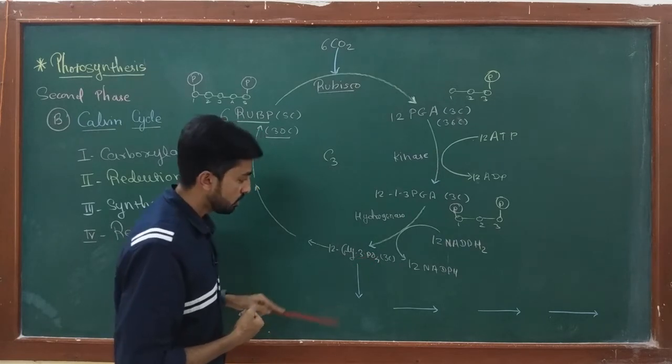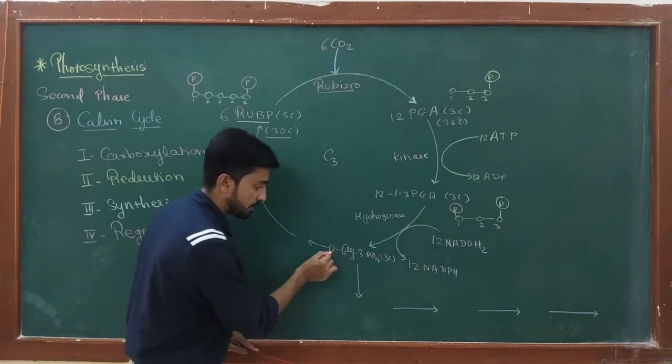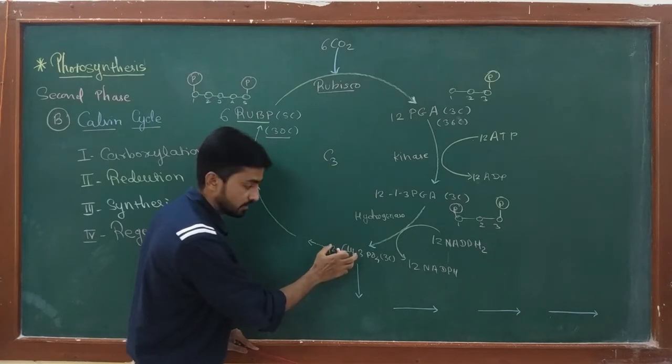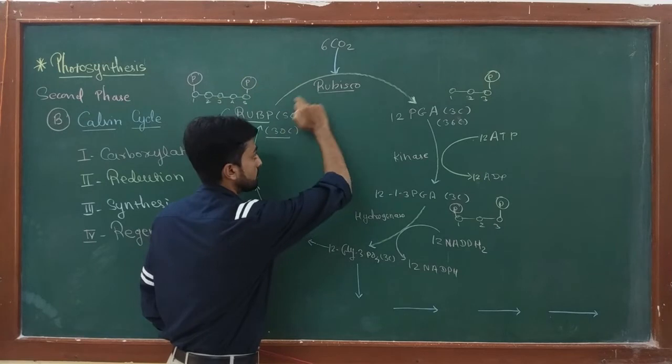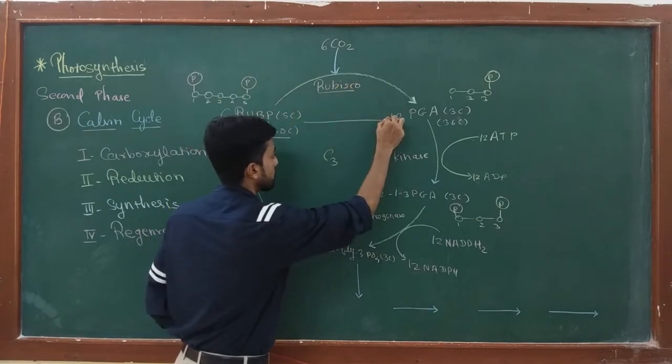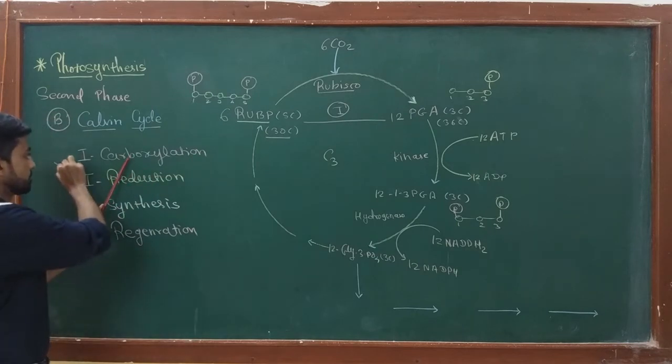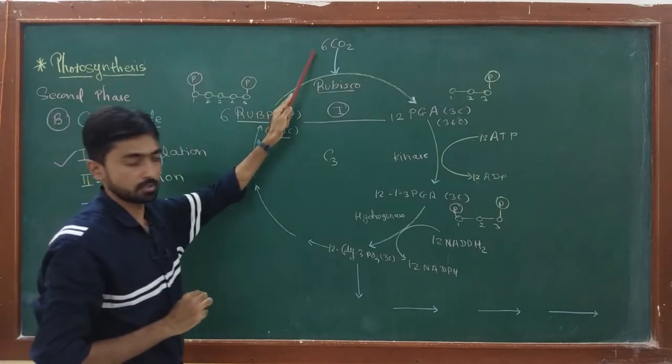Okay, now these 12 molecules of glyceraldehyde 3 phosphate actually play a role in the synthesis process. Now this first reaction is carboxylation, in which carbon comes into the picture.